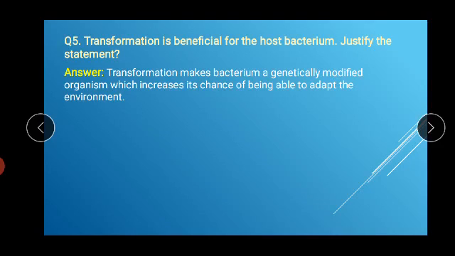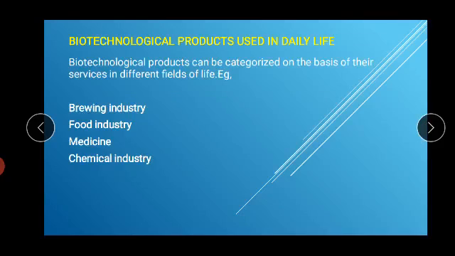For example, have you seen the answer? Transformation makes bacterium genetically modified organisms. Genetically modified means genetically better or genetically changed organisms than before, which increases its chance of being able to adapt to the environment. Okay, the next topic is biotechnological products used in daily life.